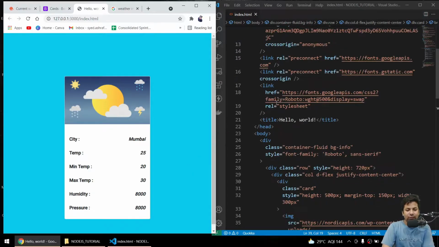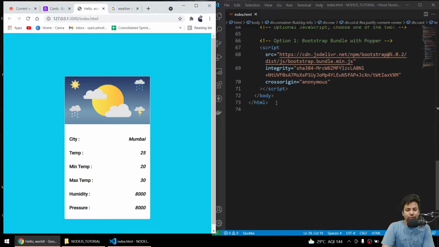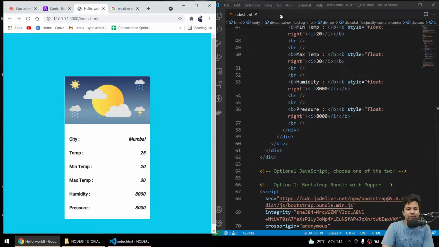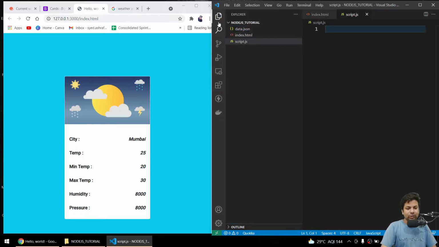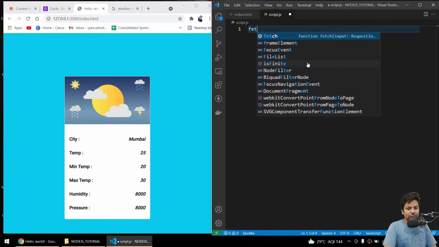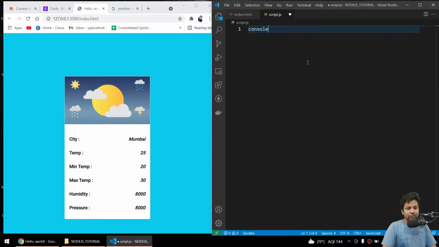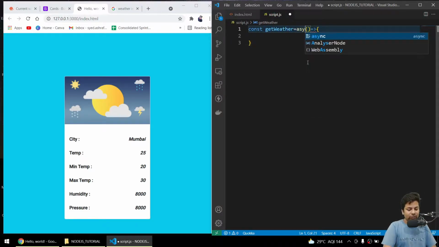Now firstly I have to access that API. So how should I access? I'll just make another script tag, and where I'll just access the data. So I'll say script.js. Now I'll say fetch. Firstly I'll make a function constant, getWeather. It will be an asynchronous function, obviously, async.